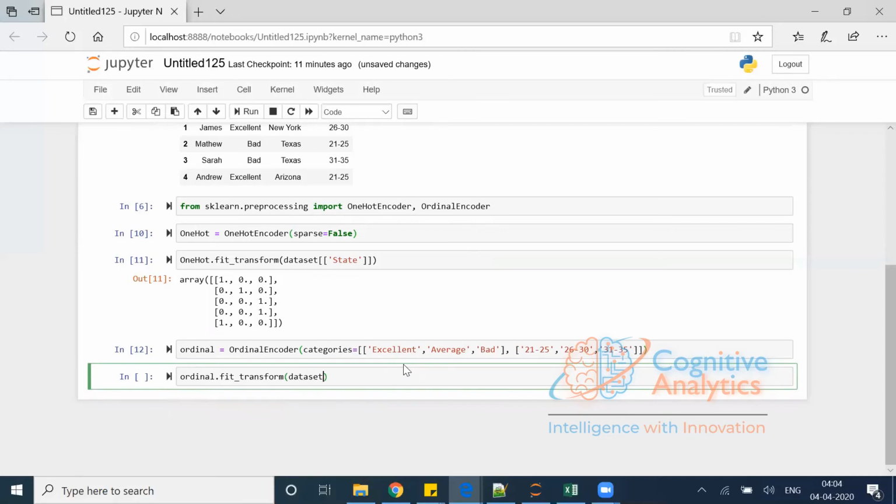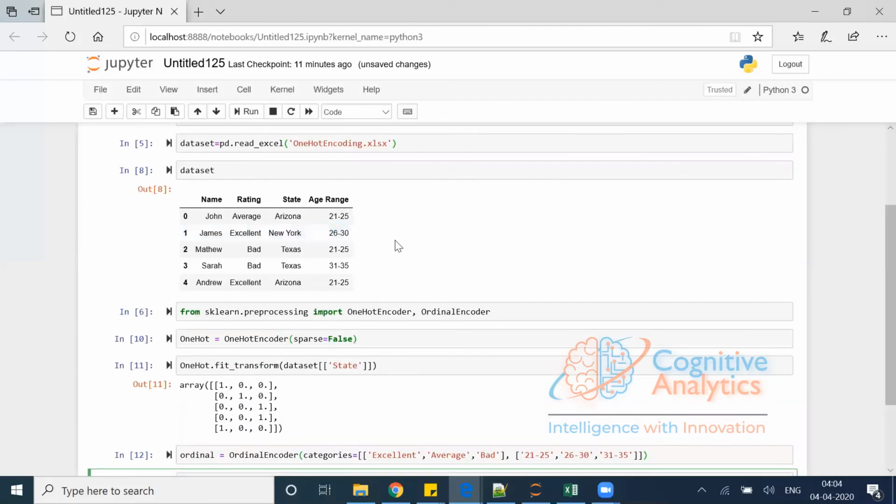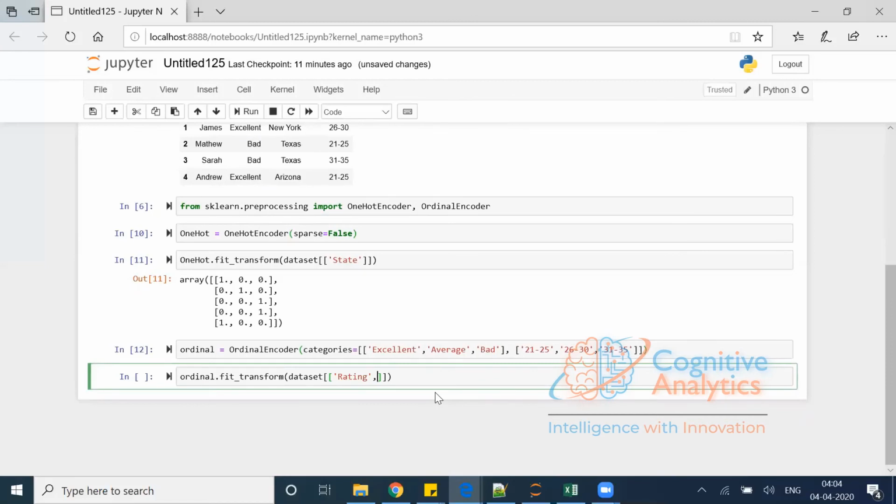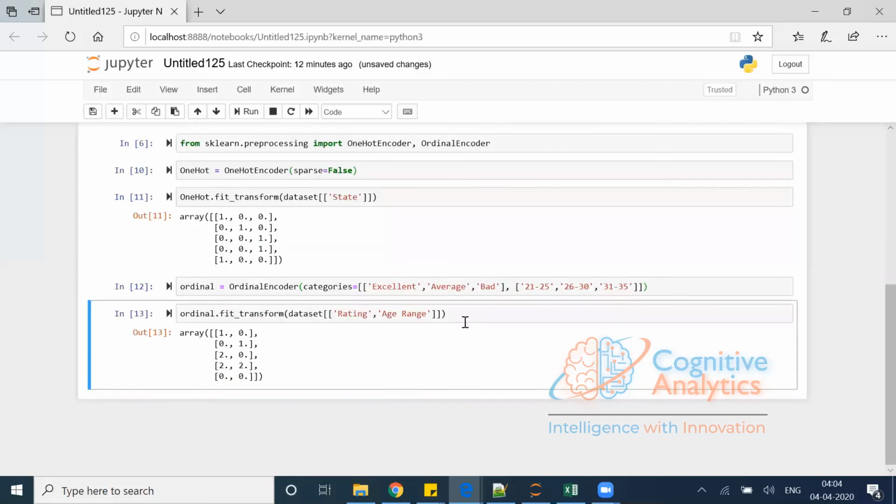I want to transform the data set, and rating is the column, comma, which is taken care of by these categories. And the next column is Age Range, with A and R capital. Now if I execute this, you can see that I'm getting some numbers.